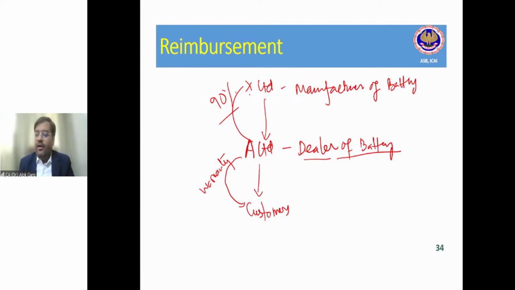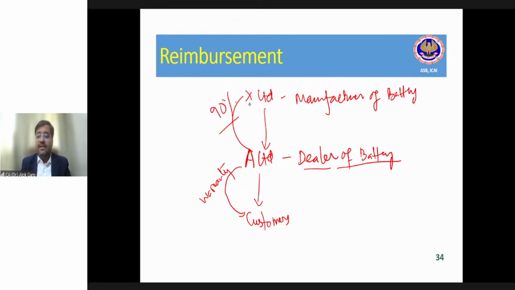And A Limited is giving a warranty to the customer. So friends, first of all, you tell me, if there is a problem, whom will the customer go to? The customer will go to A Limited, right? And you must have seen in some products, the dealer says that the warranty is with the company and you have to visit the company service center. You should not come to me. In some products, the dealer says that you can come to me, I'll get it repaired. You must have seen these two models, right? Is it clear?